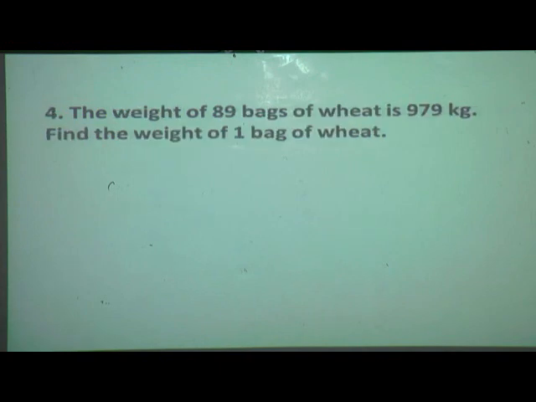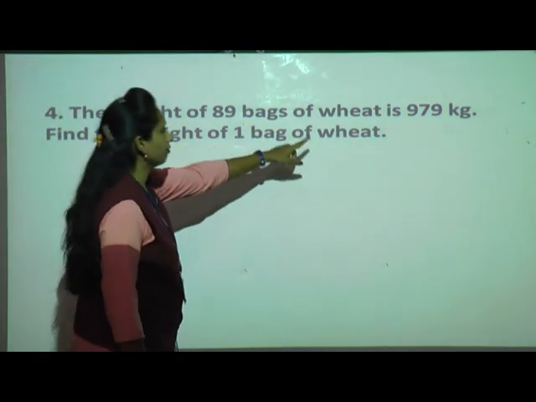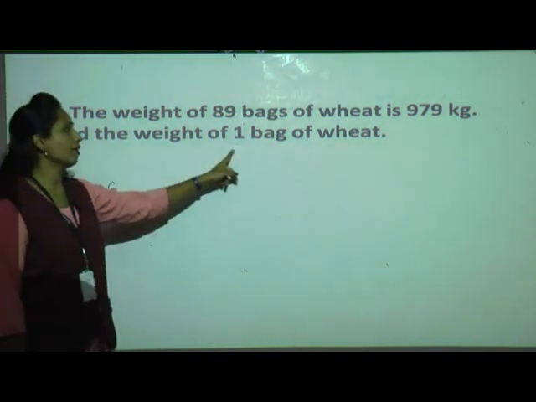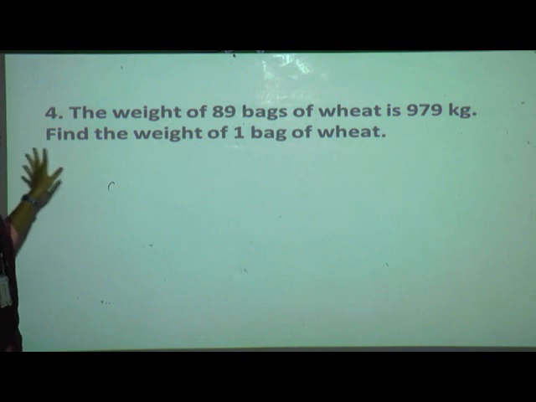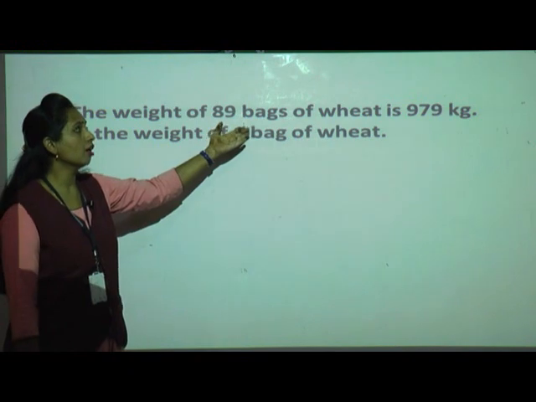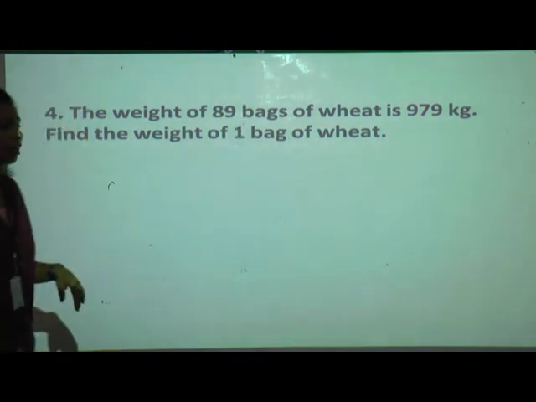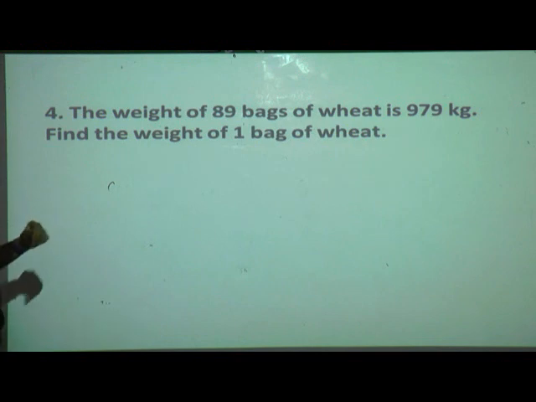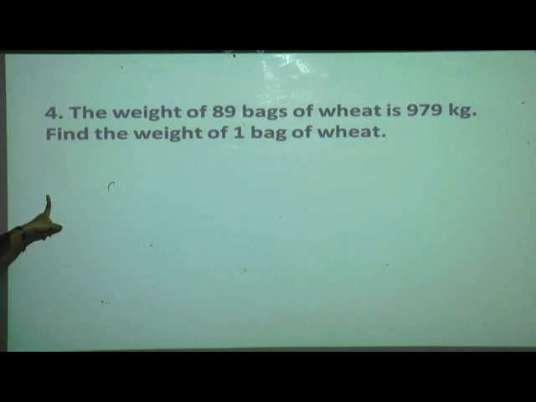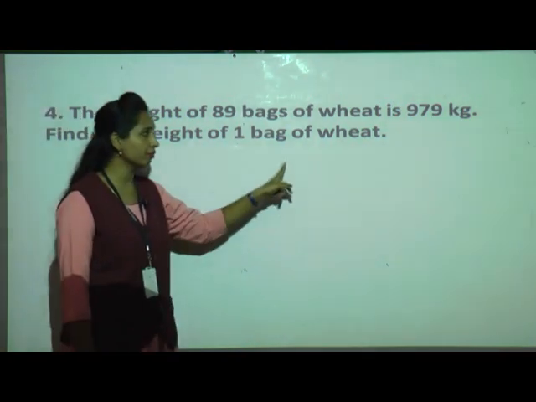Now what about the fourth? The fourth one also I'll explain. You can solve very easily. See, the weight of 89 bags of wheat is 979 kg. Find the weight of one bag of wheat. Same, just the difference is, now we have seen about the pen, now we have to see about the wheat bags. Okay, so the weight of 89 bags, how much? 979 kg. So what we have to find out? The weight of one bag of wheat is equal to